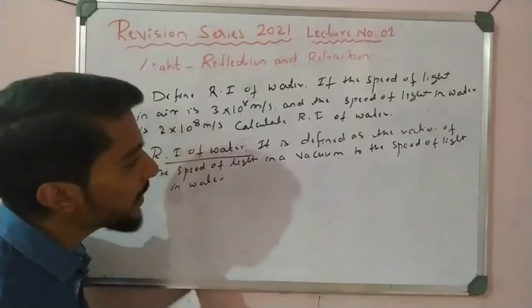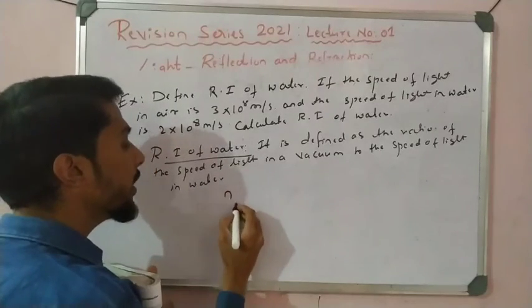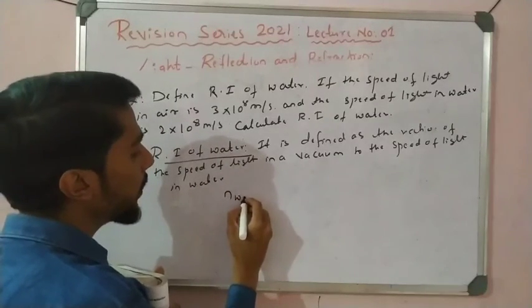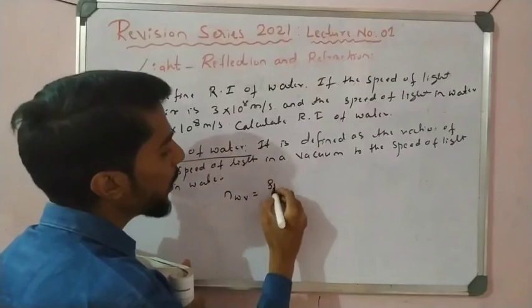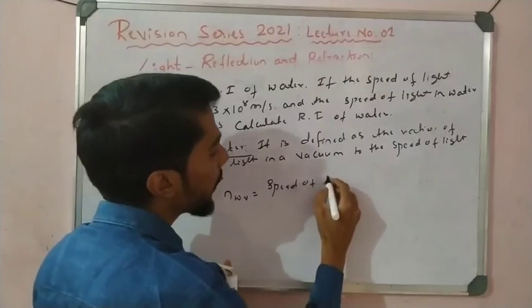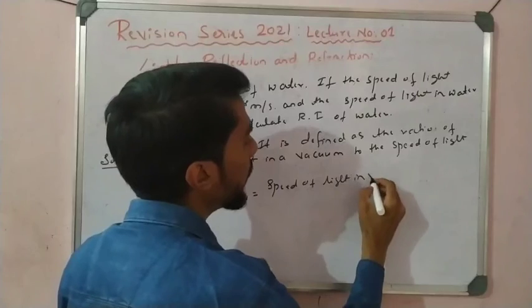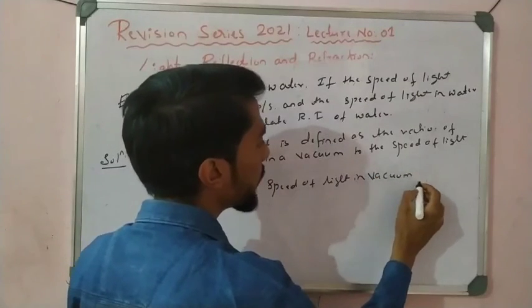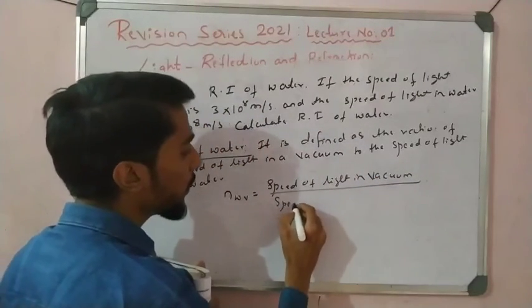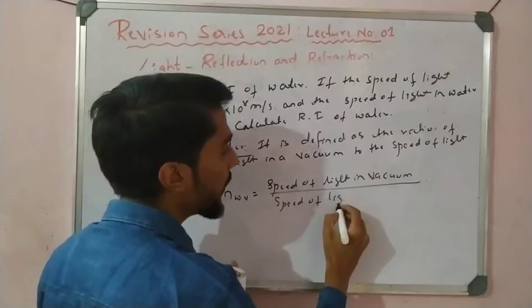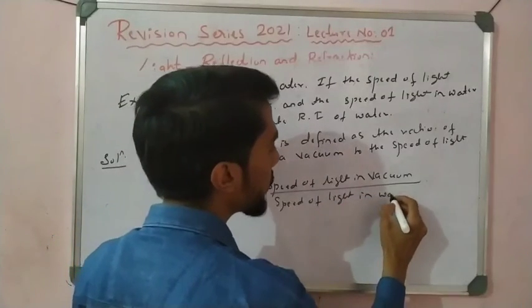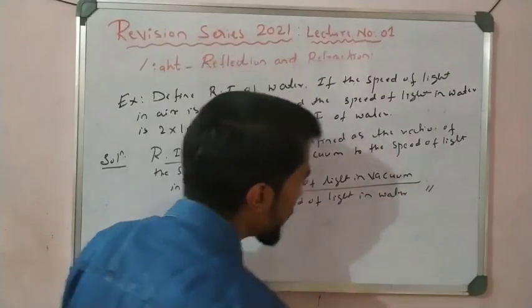Right? You can write it like that, or write the formula directly: refractive index of water with respect to vacuum is equal to the speed of light in a vacuum divided by the speed of light in water. Both are the same. Okay, this is the first answer.